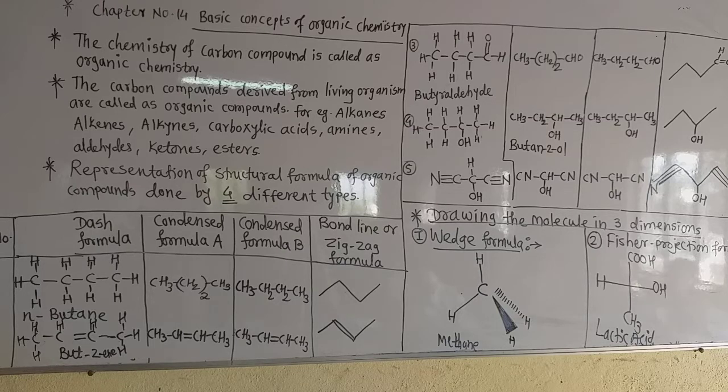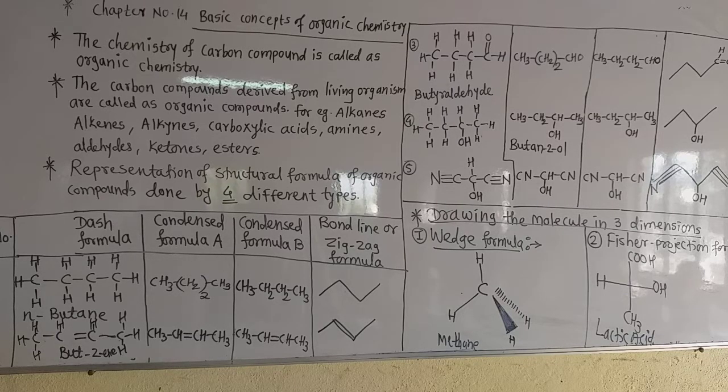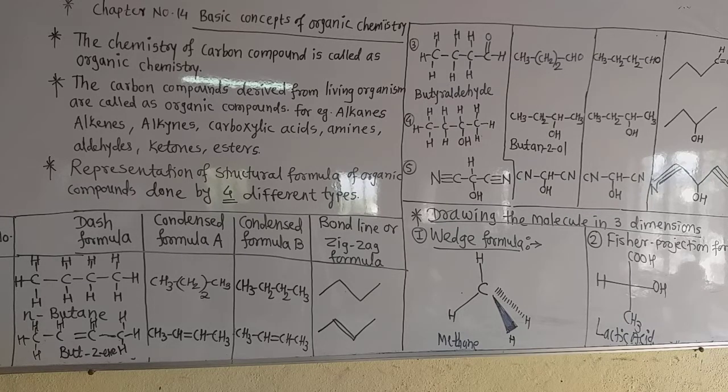Carbon is the main constituent of all these organic compounds, because carbon forms millions of compounds due to its tetravalency, due to its capacity of forming long chains or rings with the same carbon atoms.